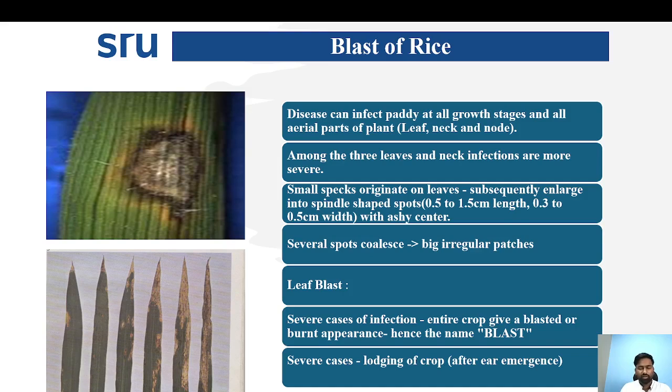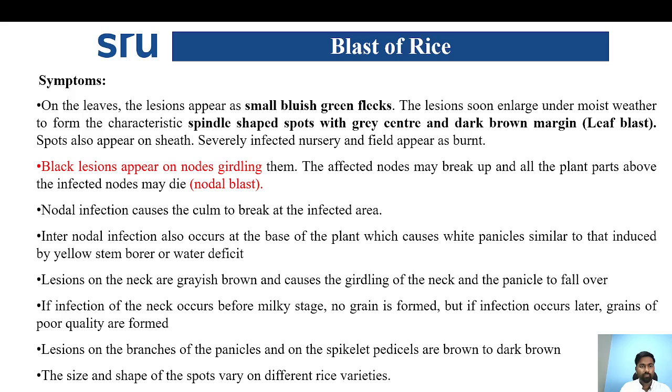The disease can infect all growth stages, including the leaf region, neck region and node region. Among these, leaf and neck blast cause severe infection. As already explained, small specks originate on the leaves, subsequently enlarging into spindle-shaped spots 0.5 to 1.5 centimeter in length and 0.3 to 0.5 centimeter in width with an ashy center. Severe spots coalesce, resulting in big irregular patches. In severe infection, the entire crop gives a blasted or burnt appearance, hence the name blast.